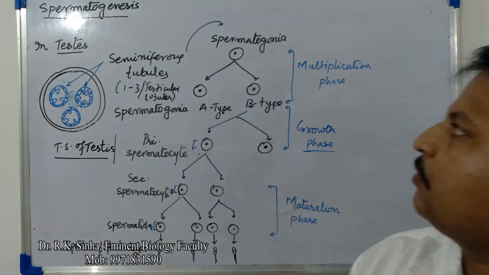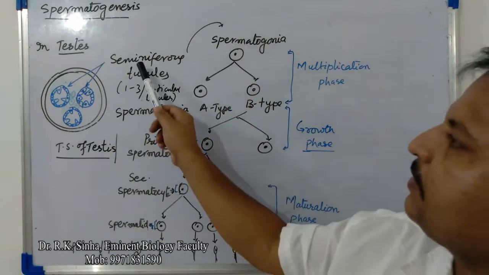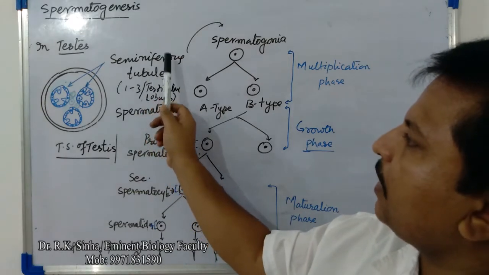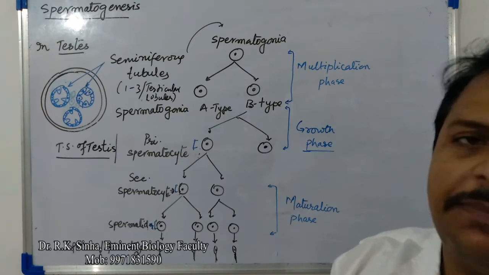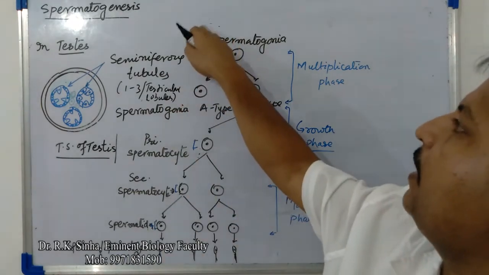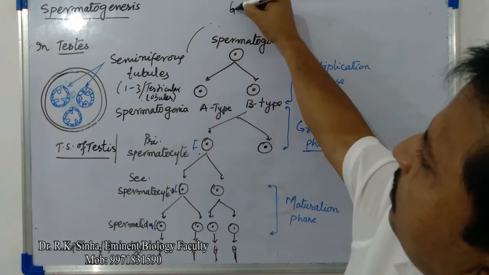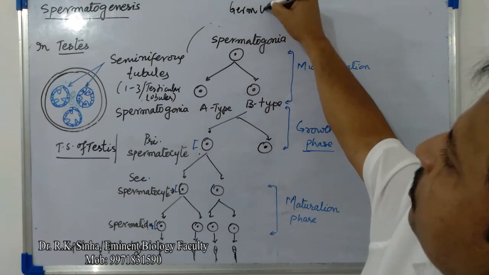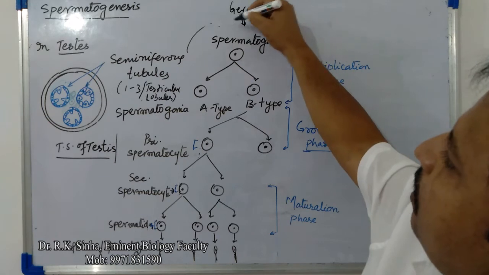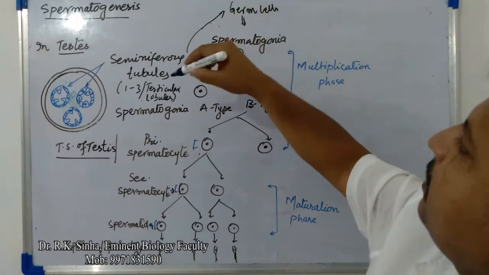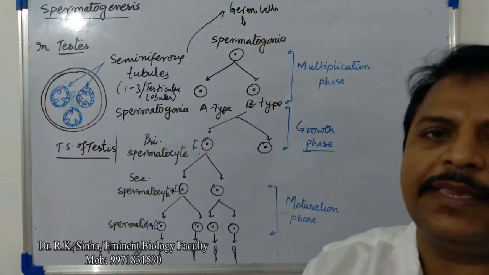So suppose this is the seminiferous tubule, and it is internally lined with germinal epithelial cells, or germ cells, and this germ cell will divide mitotically to form spermatogonial cells.